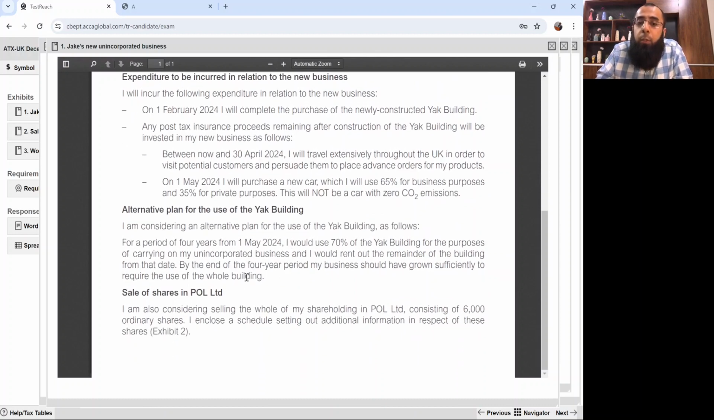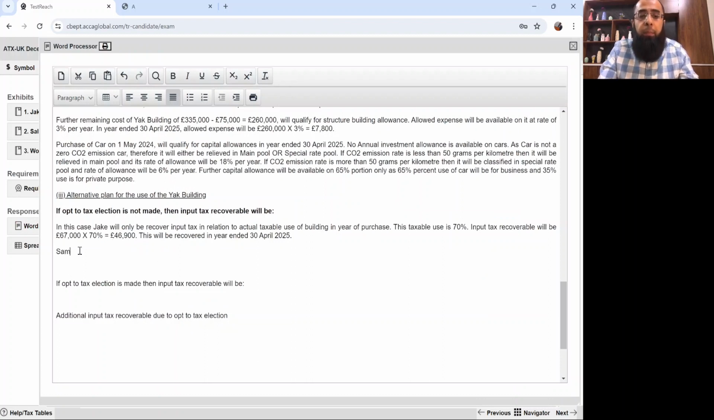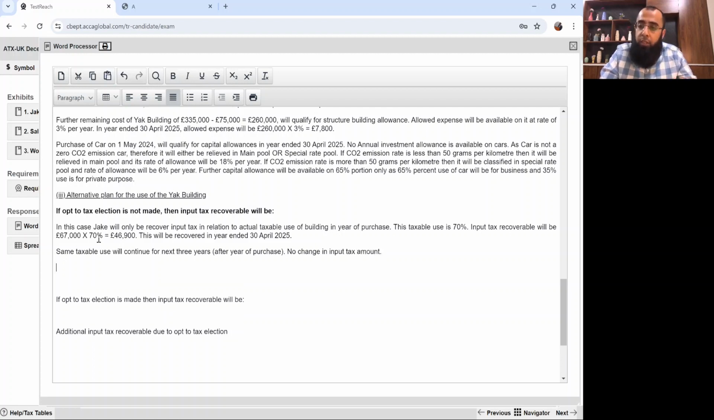Now, this taxable use will continue for the 4 year period. Same taxable use will continue for next 3 years after the year of purchase. See, year of purchase is first year and then next 3 years. No change in input tax amount. Whatever you have recovered, it will remain same. Or you can say no adjustment will be required for input tax amount.